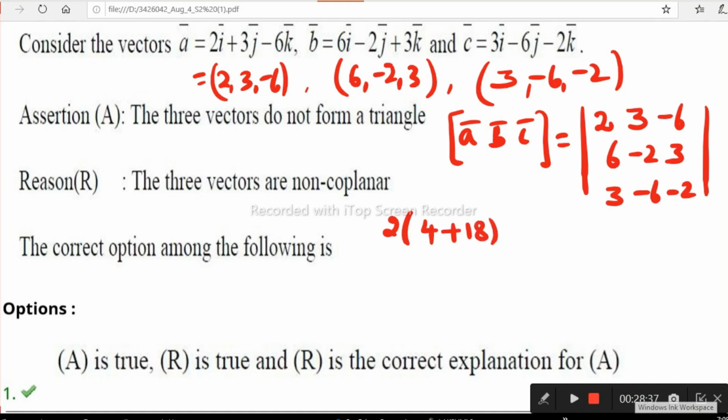Okay, next -3. You have to know the determinant, guys. So -3 into (6 times -2, minus 3 times 3), that is -12 minus 9.